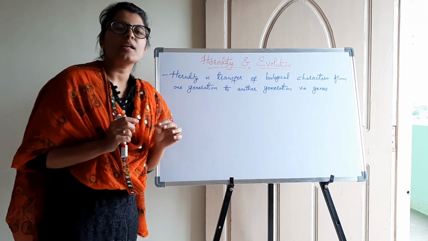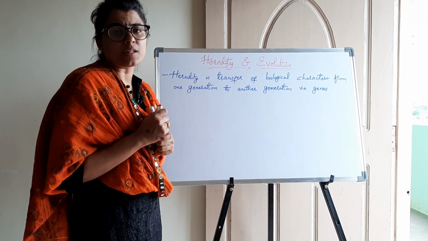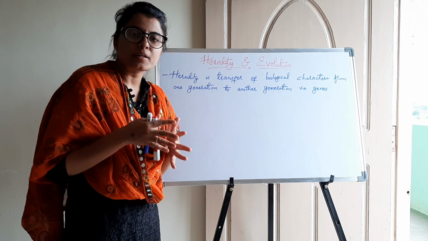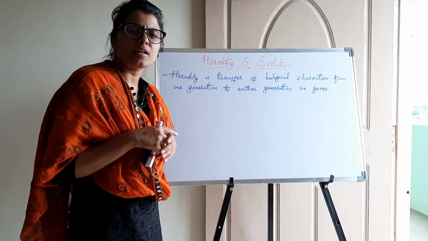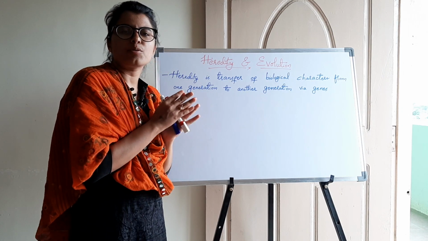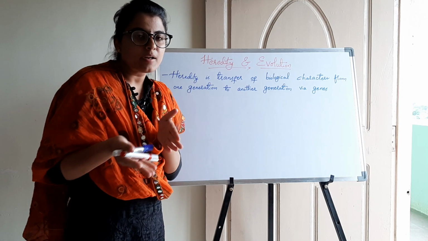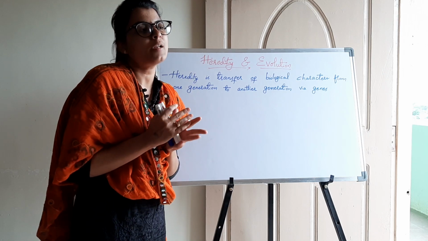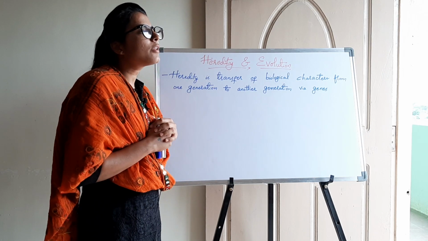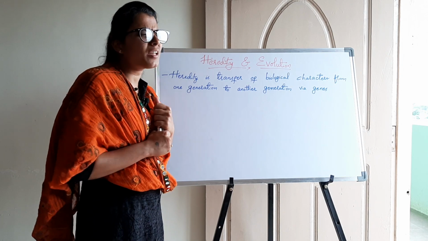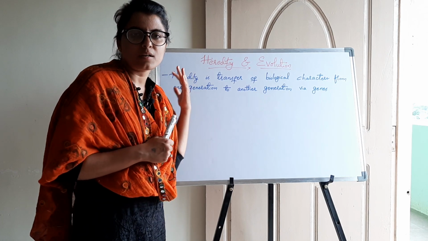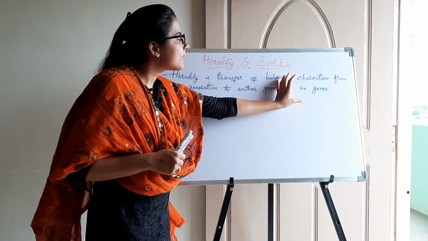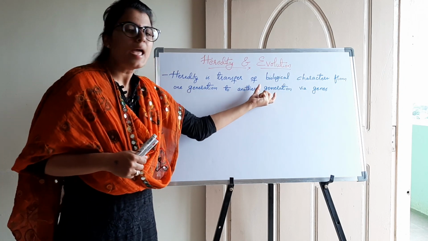Now let's say if any person is suffering from diabetes or hypertension, that is high blood pressure, and we ask them what may be the reason, they say it is heredity. That means their grandparent or their father had it, that's why they got the same disease. Or if we see a beautiful woman who has long hair and ask her the secret, she'll say, oh, my mother or my grandmother used to have long hair. That means the character has been transferred from one generation to another generation.